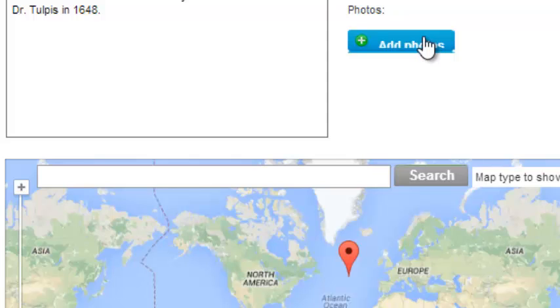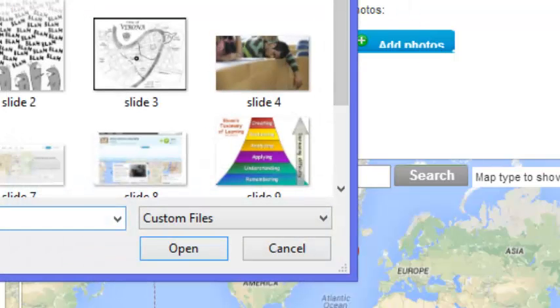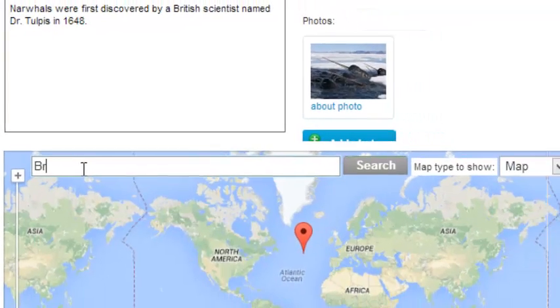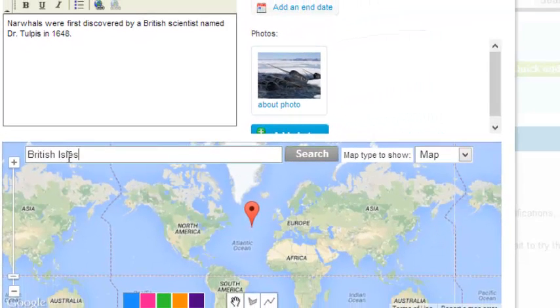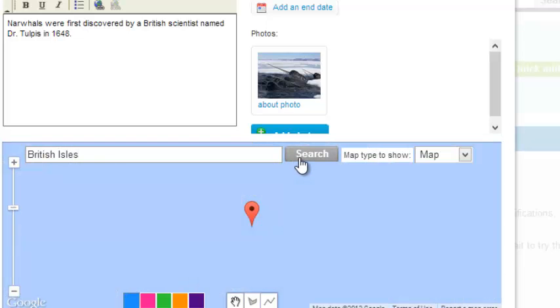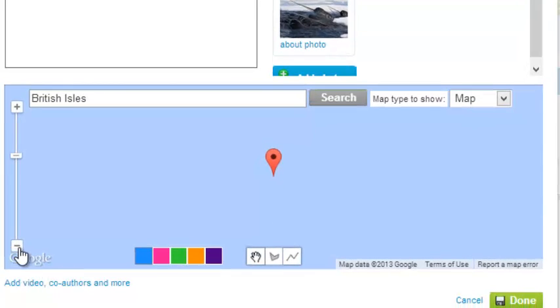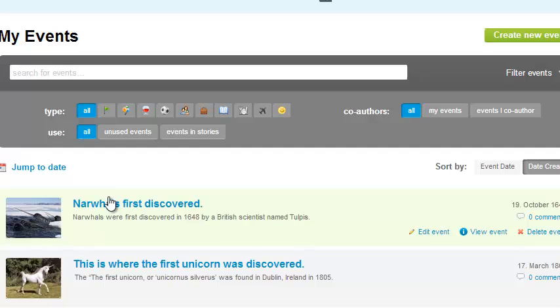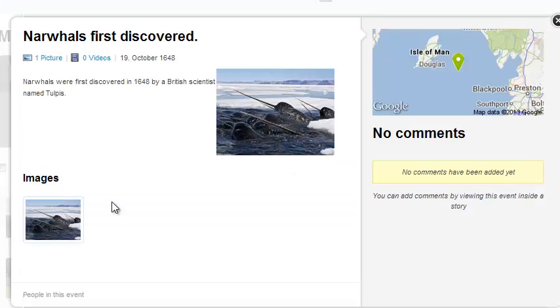Now comes the fun part. Students can add text, video, pictures, etc. to enhance and make their slide more interesting to their audience. Next, Kelsey will add a city or country that she would like to have her event take place at. Hit search, and the pinpoint takes it right to where she needs to go. Now that we've finished our event, Kelsey goes back to her home screen, and there it is, with all our media, map, and pictures. That deserves a high five. I'm not really sure what does.